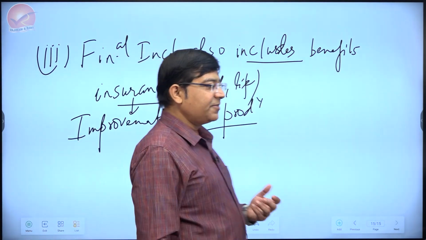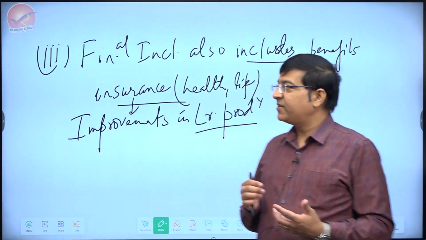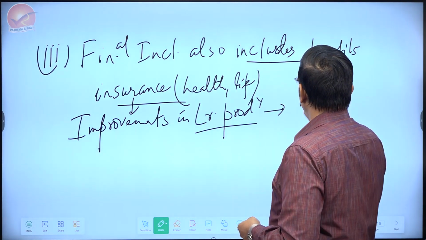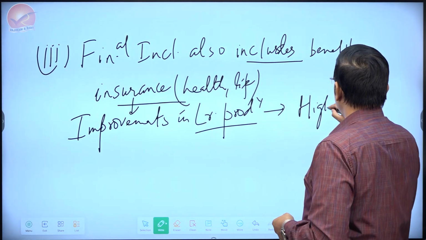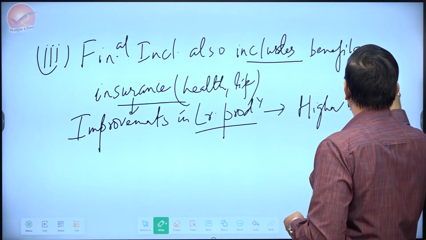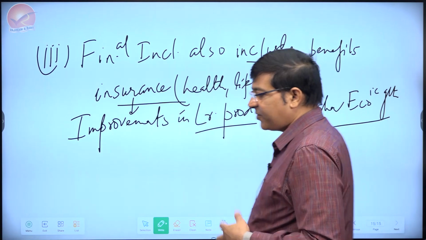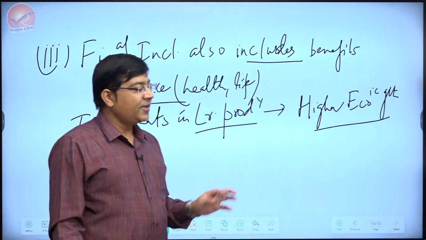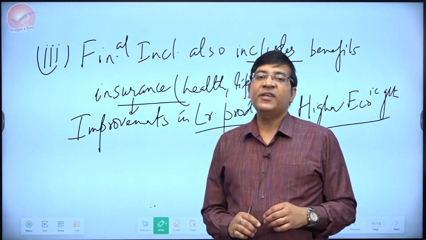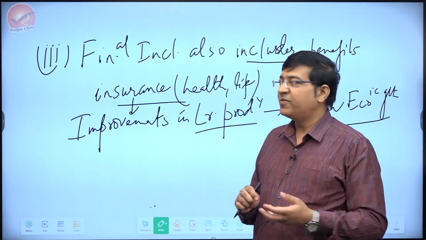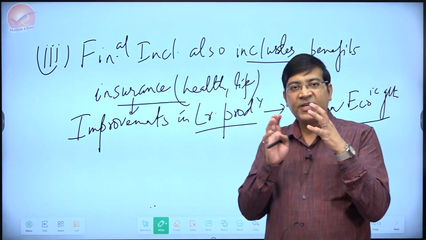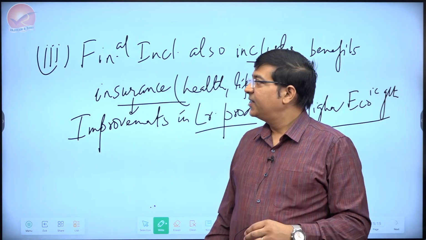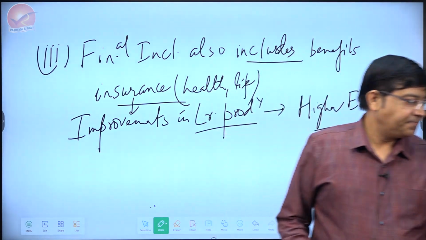But if laborers, the workers are getting good social security benefits, that improves their productivity, and that is likely to result in higher economic growth. So these are a few links that you can bring in order to explain how can financial inclusion lead to growth. Well, I stop here on this question, even if, as I told you, there is a lot of scope of writing over here. The more important thing is that you have read the question carefully and are answering in the correct direction. Let's go to the next question.